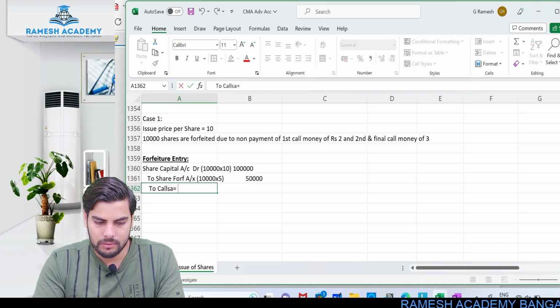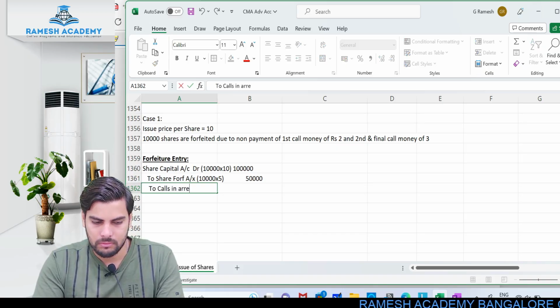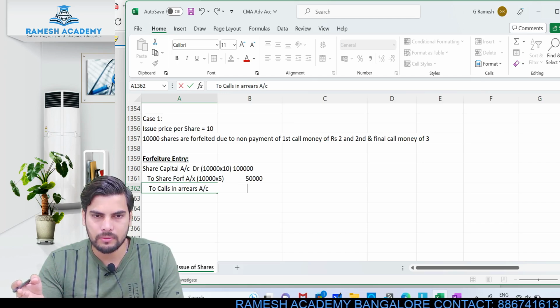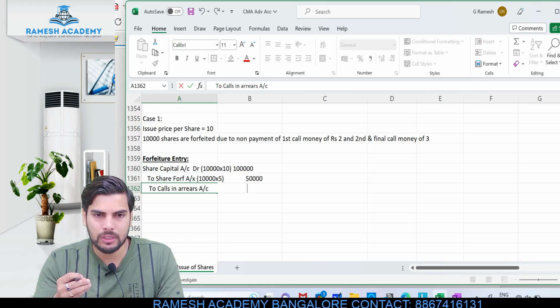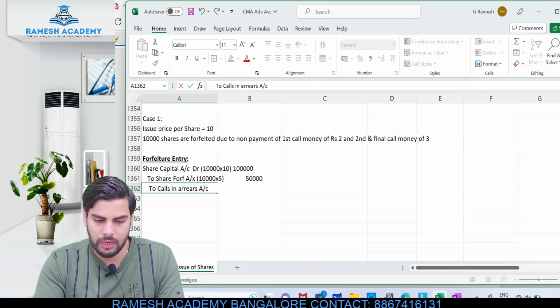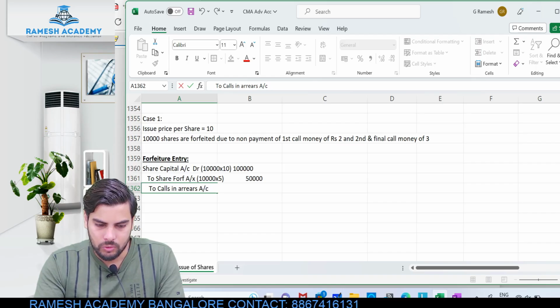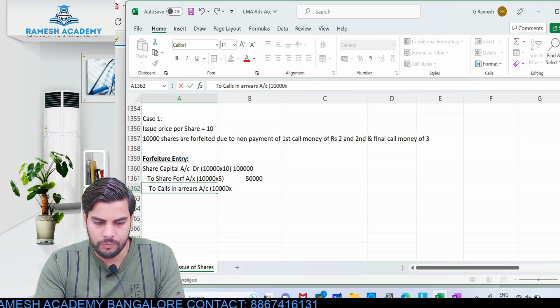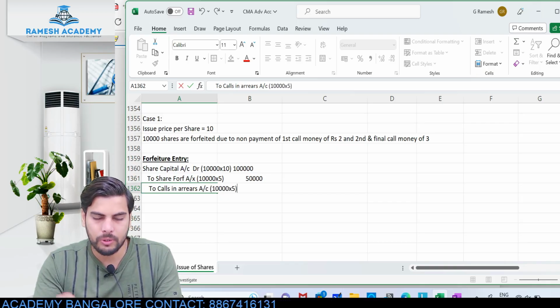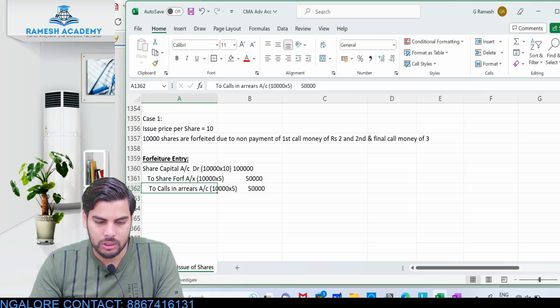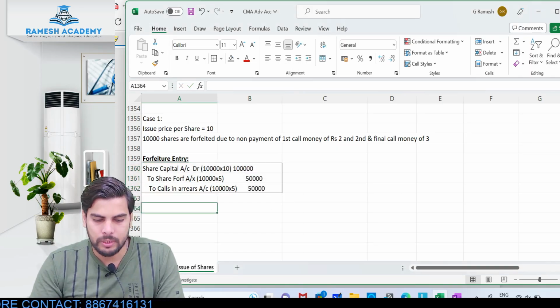Two calls in arrears. Okay, because even though the first call money was not received, they also made second and final call. Okay, they also called up the second and final call. It means the amount which was due at first call would have been transferred to calls in arrears. So that's why I'm giving effect to calls in arrears. So calls in arrears would be how much? So this would be 10,000 shares into 5 rupees. Okay, so 2 rupees pertaining to first call, 3 rupees pertaining to second and final call. Put together it is 5 rupees. So this would be another 50,000. This would be the entry for forfeiture.